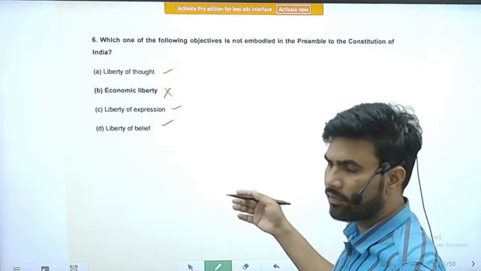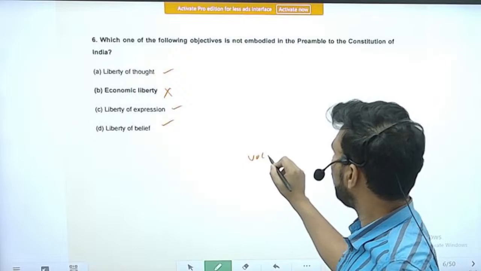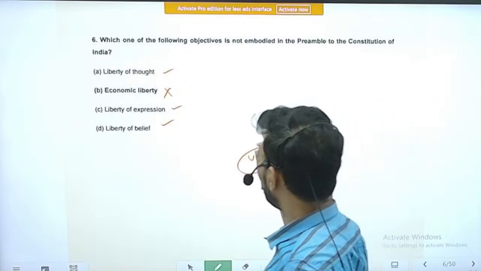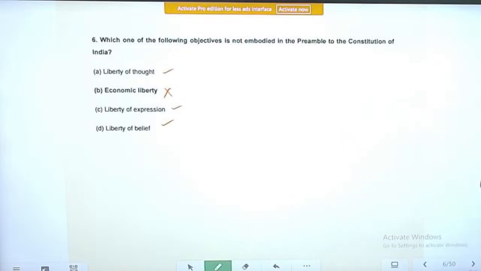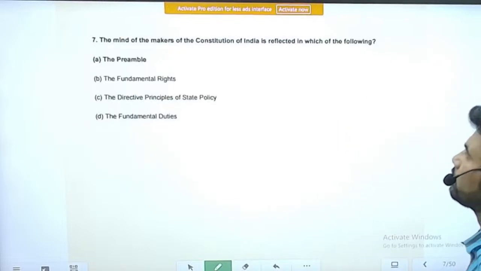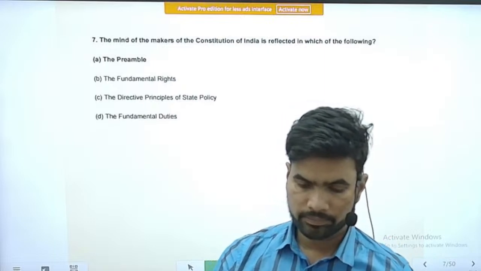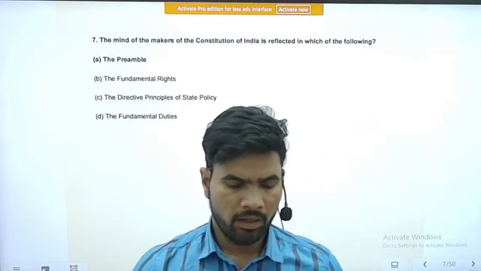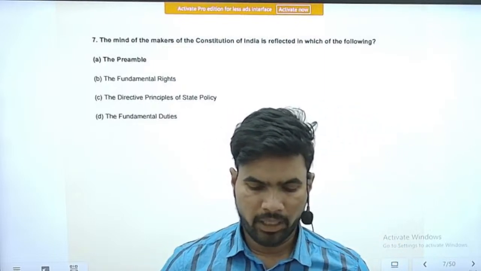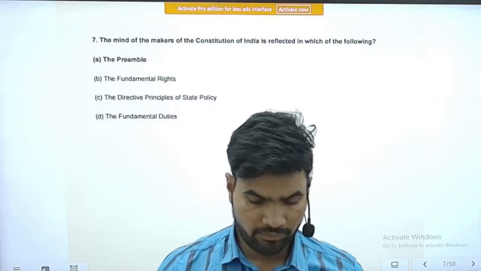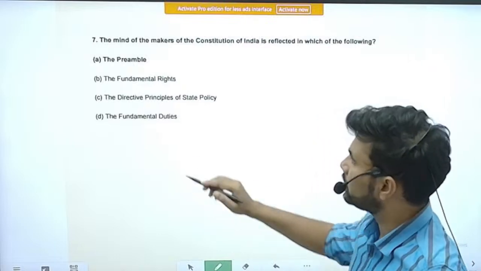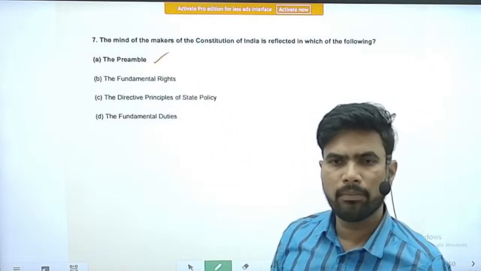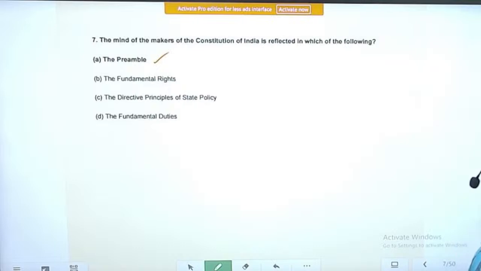So if you are aware of the vocabulary and all the aspects that are mentioned in the preamble, you can easily answer this question. So this is a straightforward question. Next question, question number 7. The mind of the makers of the Constitution of India is reflected in which of the following? Again a very straightforward question. It is reflected in the preamble of the Constitution.